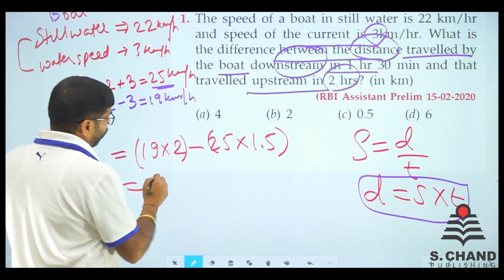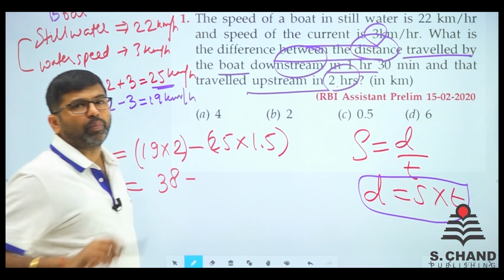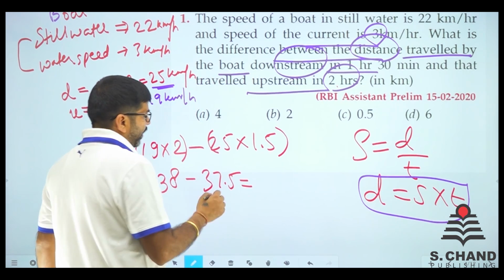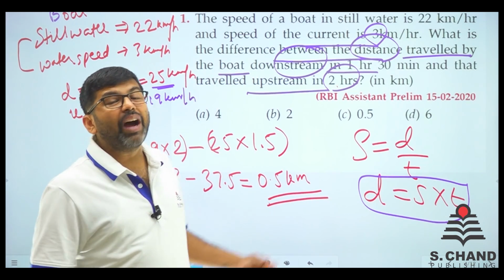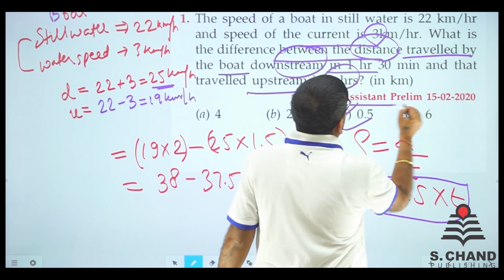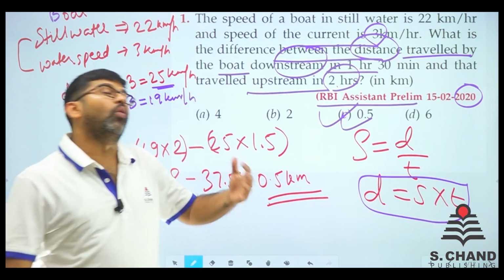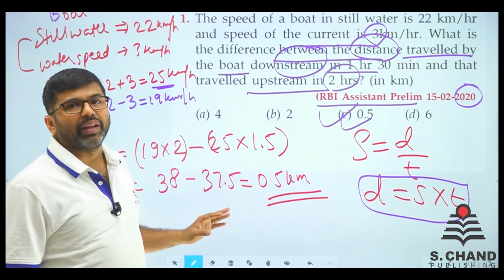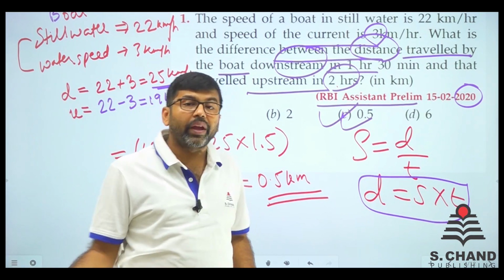Okay, so 19 into 2 is 38 and 25 into 1.5, 0.5 means 12.5 to be added to 25, that is 37.5. So eventually it is 0.5 kilometer. The difference is just 0.5 kilometer, half a kilometer difference, right? So is there any option? Yes, it is. So it is from the previous year question paper, RBI Assistant Prelims, very recently, not a very old question. So it also comes in exam. You need to know the level of the exam, and I don't think it is a big challenge for you. Just doing a small calculation and you are there, right?